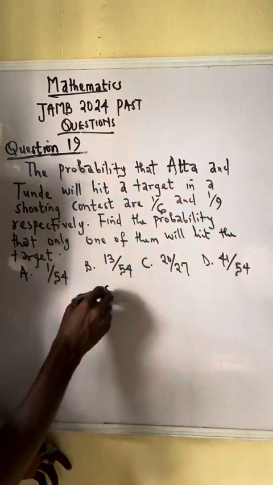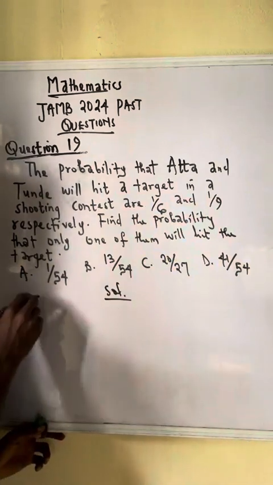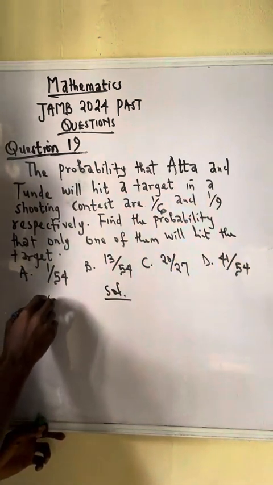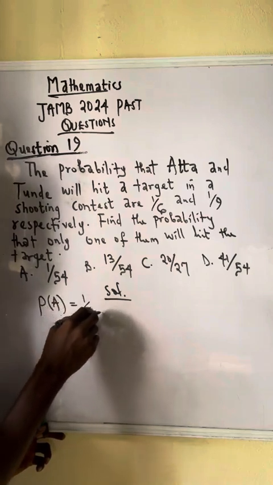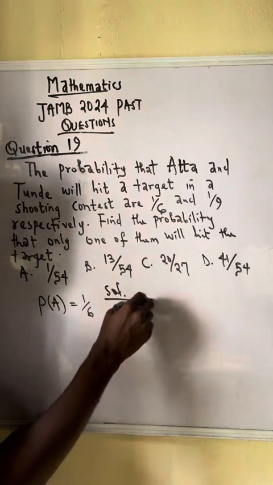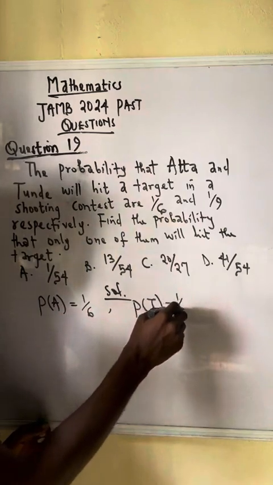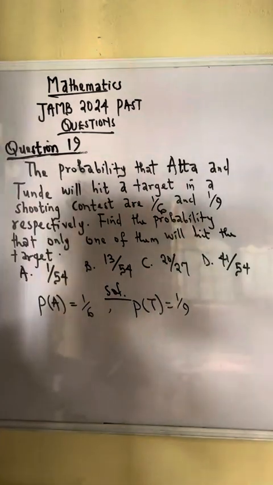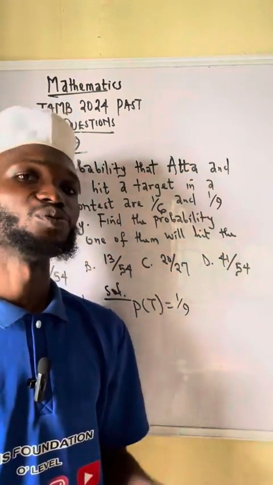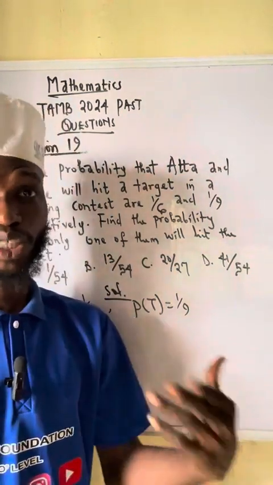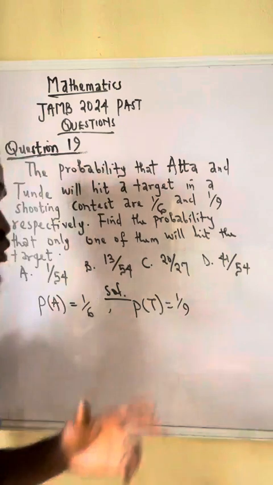Let's represent both of them. So that is success. The probability that Atta will succeed in hitting the target is 1/6. Similarly, the probability that Tunde will succeed in hitting the target is 1/9. But we need to know the probability that Atta will fail, that is, will not hit the target. Similarly, Tunde will not hit the target. We need to know both of them.